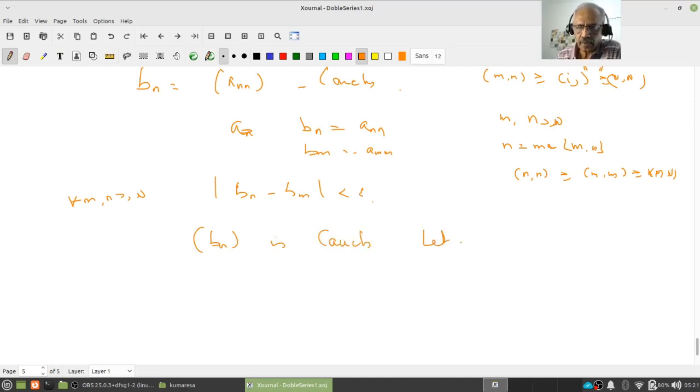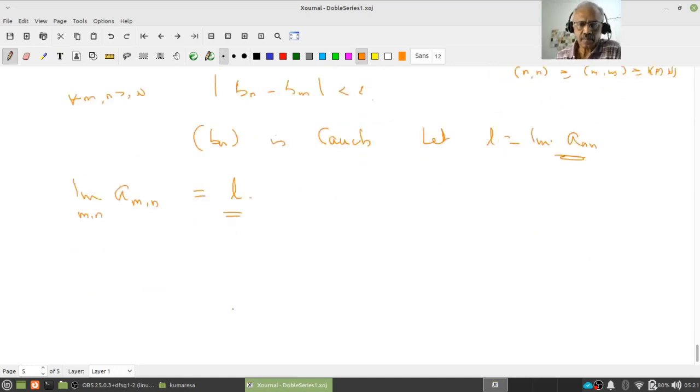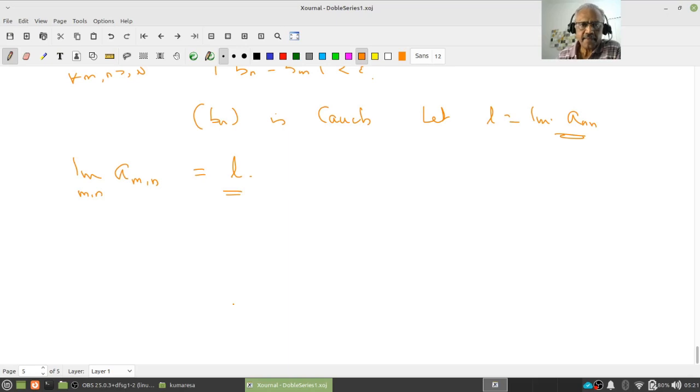So let L equal the limit of a_{nn}. Then we want to prove that the double sequence a_{mn} converges to L. So what is it that I have to do?